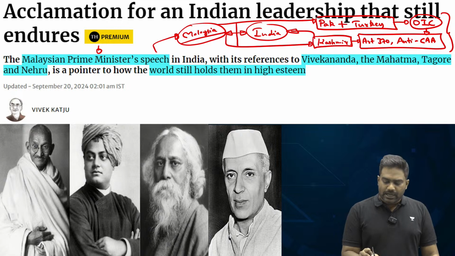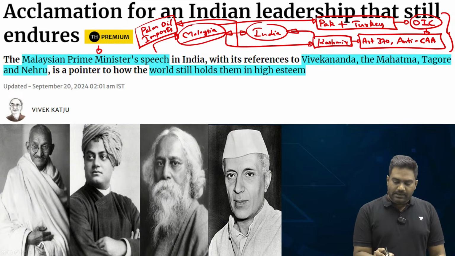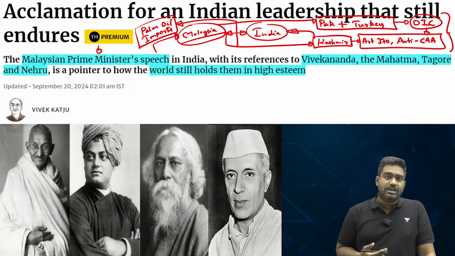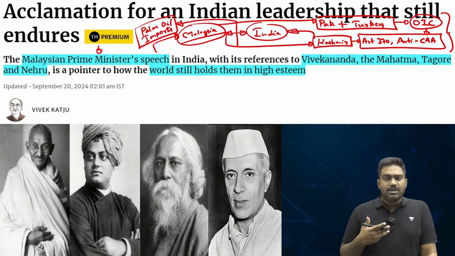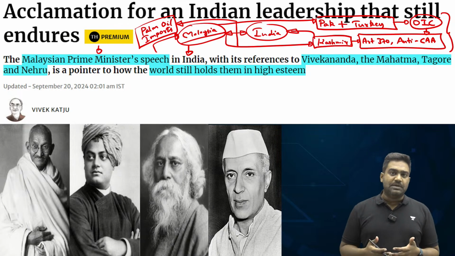India even cut down the palm oil imports from Malaysia. Malaysia is a major exporter of palm oil. India is one of the biggest buyers of palm oil. So, India hit back and punished Malaysia by cutting down the palm oil imports to hit the Malaysian economy. So, our diplomatic relations had taken a hit. But both countries are now making an attempt to repair the damage which has been caused.